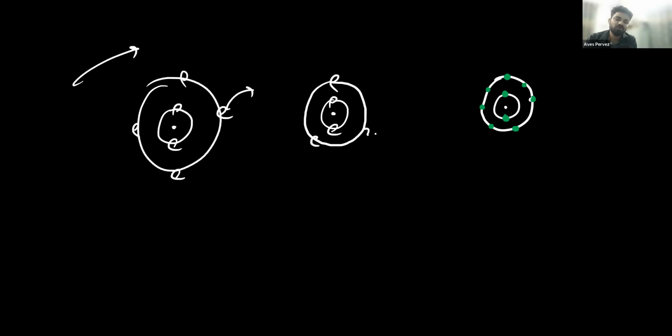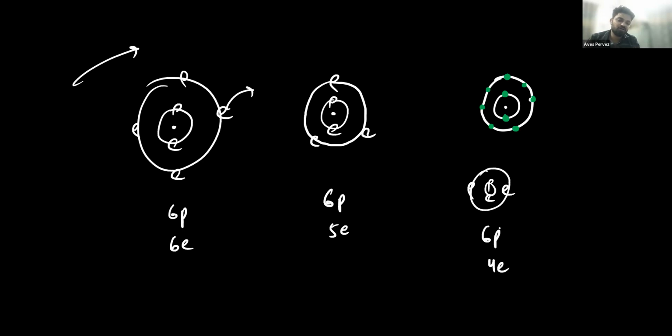Why? Because at this time there are 6 protons and 6 electrons, but here 6 protons and 5 electrons. And when it loses 1 extra, then there are 6 protons and 4 electrons. As the size of the atom continuously decreases, it will require much more energy to remove the next electrons. For example, to remove one electron it takes 1000 joule of energy. Just explaining to you, it will take much more than this one.